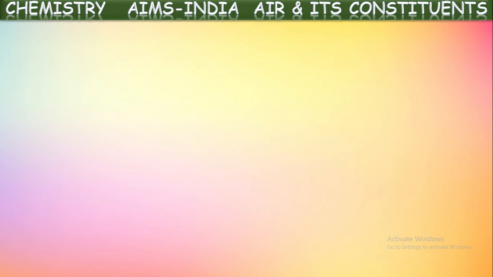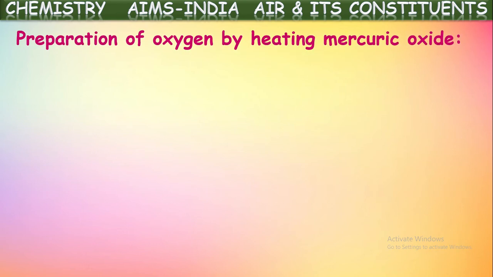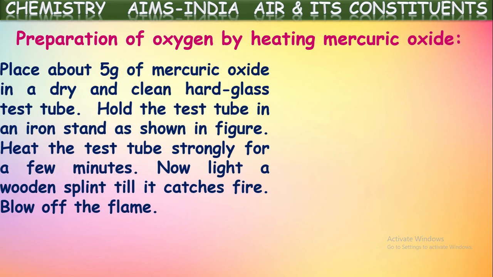Okay, now let us see one of those methods here. Preparation of oxygen by heating mercury oxide. Yeah, the method by which it was discovered for the first time by William Scheele and Joseph Priestley in 1774. So the same method, let us see here. The heating of mercury oxide.